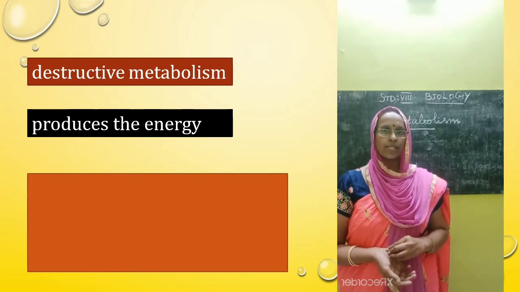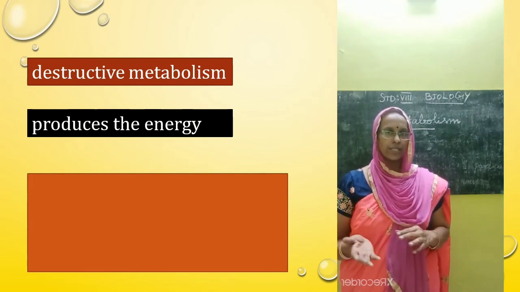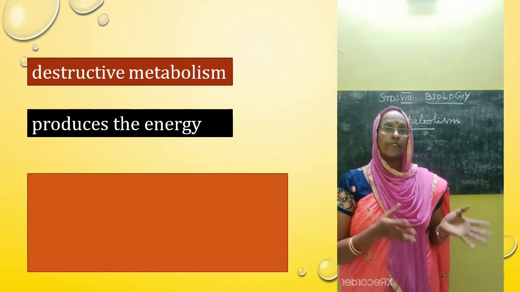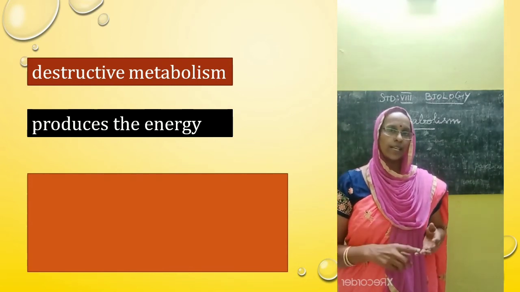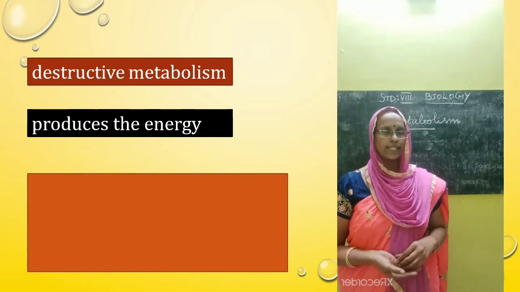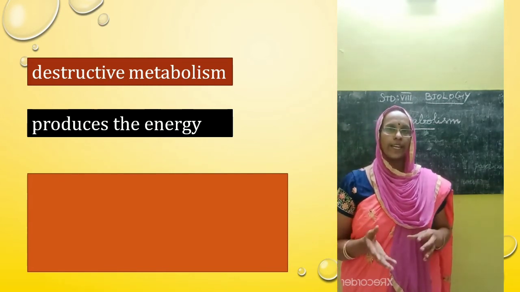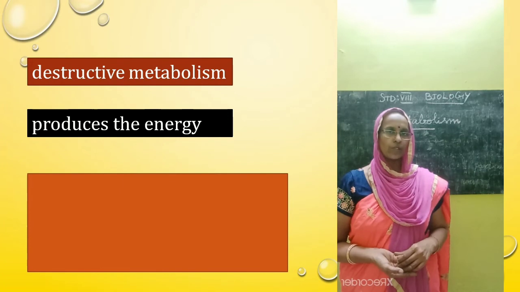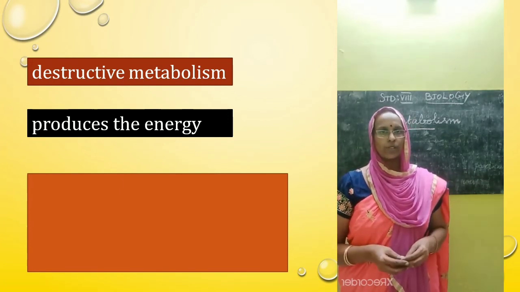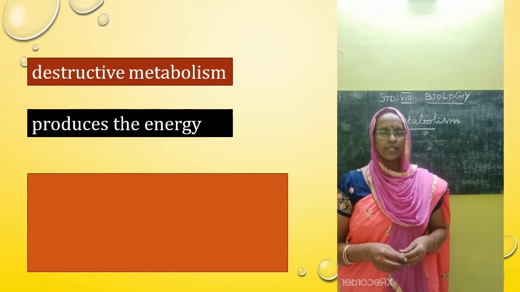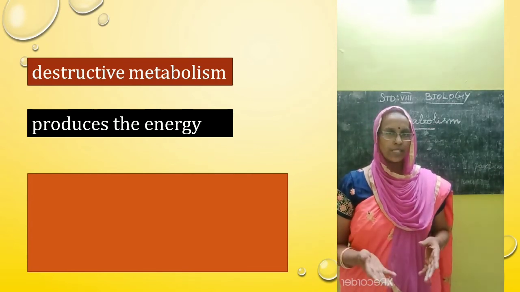During this process of breakdown of complex organic substances into simpler forms, waste is produced. These wastes are removed from the body through the lungs, skin, kidney and the intestine. The food we eat contains different organic molecules like carbohydrate, protein and fat. These are all larger molecules. These cannot be used by the cells, so they are broken down into simpler forms.